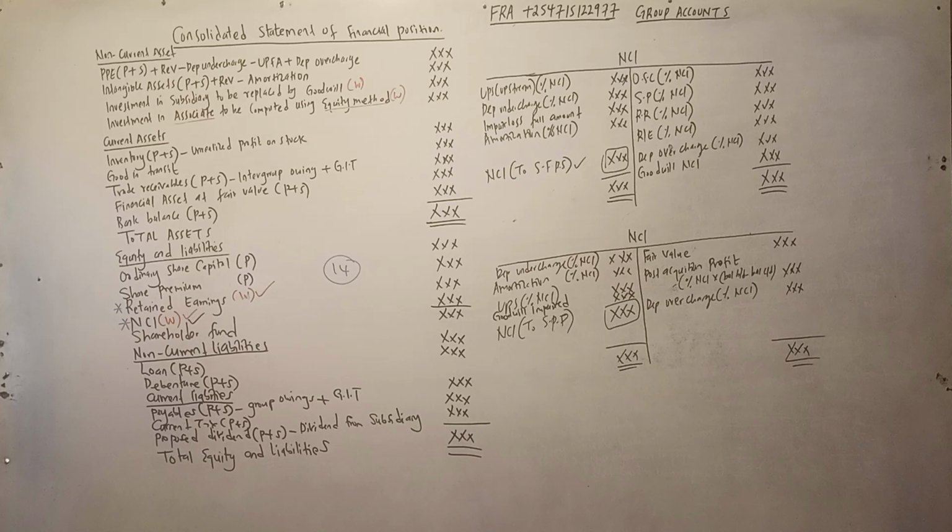So let us do the question for August 2025. August 2025 will be our first question, the one that was done in the last sitting. August 2025, question number 3. The question is about Pool Limited. So let us do the question.